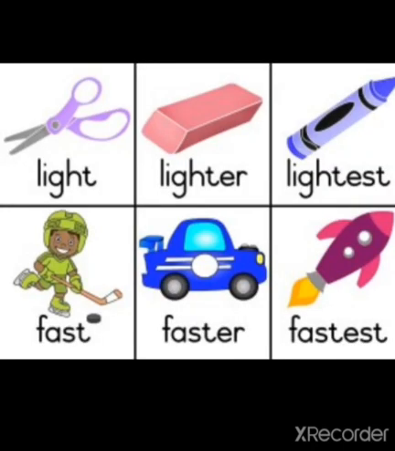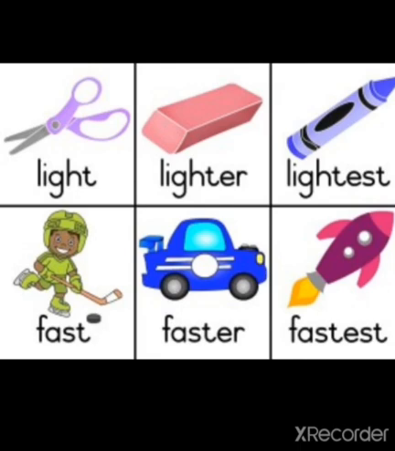Now you can also find a number of pictures here. Light, lighter, lightest. ठीक है ना? This is the positive degree. Light, lighter is the comparative. Two things are compared. ठीक है? And lightest, तीनों में से सबसे ज़्यादा lightest क्या है? This is the pen. ठीक है? Fast, faster, fastest. If you describe one boy's quality, he is a fast boy, so you will use positive degree. Faster, the car is faster than the boy. ठीक है? And if you describe the jet, and you compare the rest of the two things, ठीक है ना?